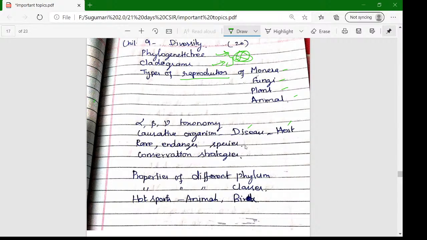Rare and endangered species lists and where they are found. For example, you can expect the lion-tailed macaque, which is present only in India and Tamil Nadu. So that is a rare endangered species and its place. And conservation strategies: what conservation strategies are used. Next are the properties of phyla, classes, and hotspots of animals. These three are very important. We can spend at least two to 3 hours to study this ninth unit. That is enough to study. You can achieve more, but just study for your understanding.